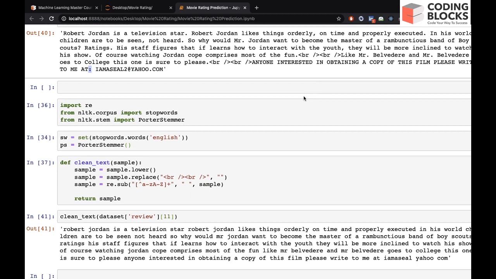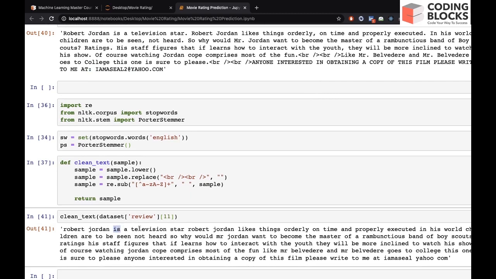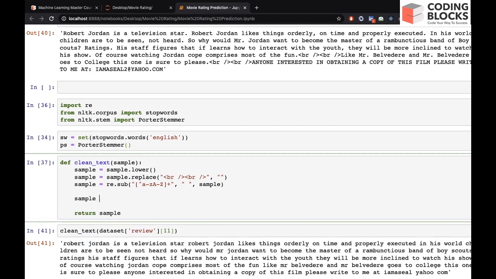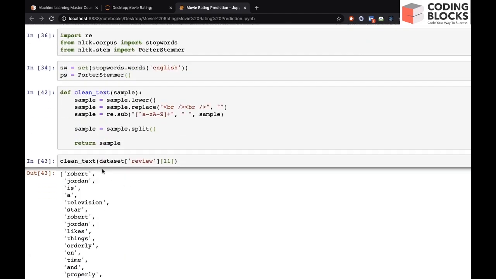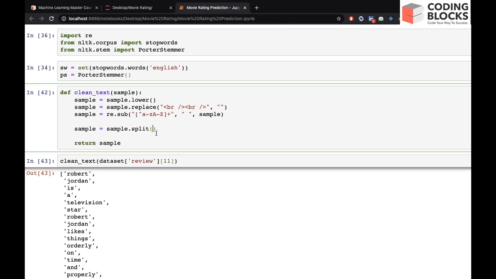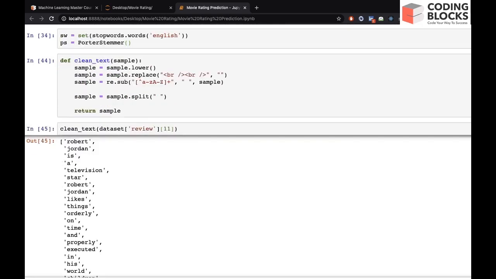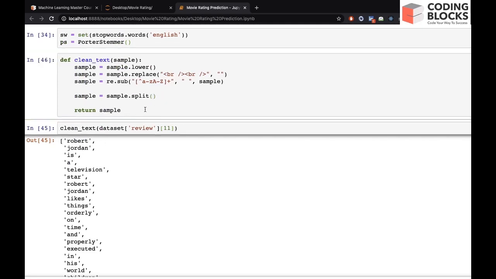We can do more pre-processing, like removing stop words and stemming. So for that, we need to split this review, right? So we can split using this function split. So let's call this function. So you can see this is splitting by a space, right? It has split this review by space.